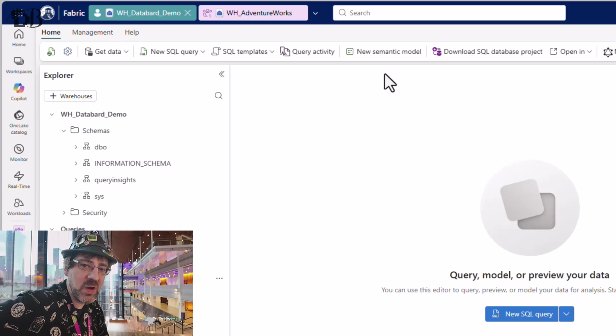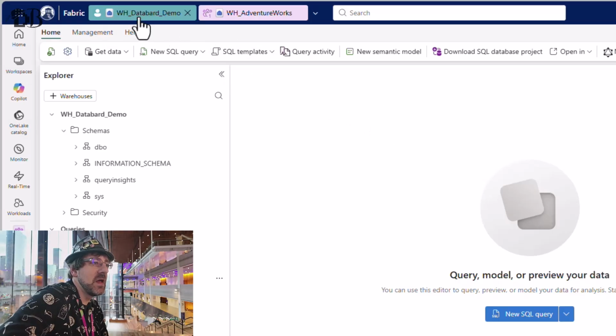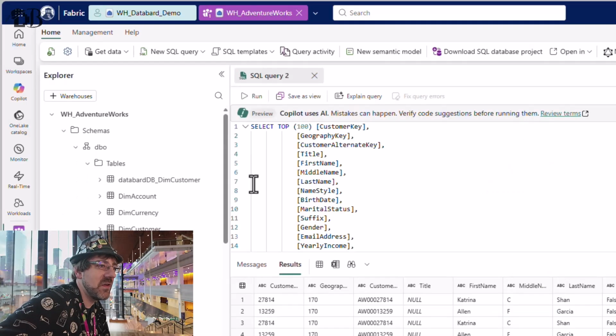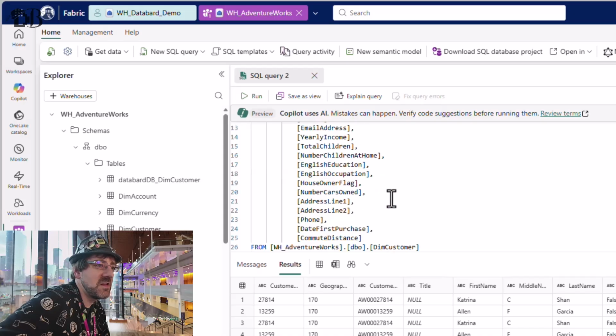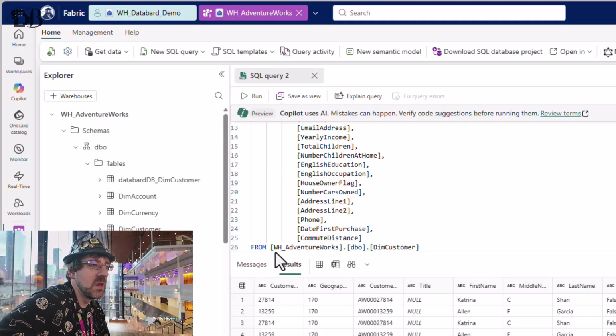So from a Fabric warehouse, can we write a query that goes to another Fabric warehouse? As an example here, I've got two warehouses. One is sitting in my workspace. The other one is sitting in a different workspace called DataBard Workspace. Taking a quick look at that environment, there's this dim customer table. We'll use that as our target for today's video.